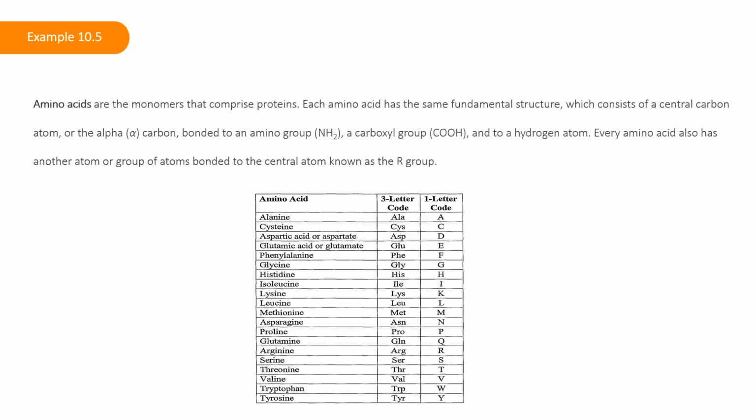Amino acids are the monomers that comprise proteins. Each amino acid has the same fundamental structure, which consists of a central carbon atom, or the alpha carbon, bonded to an amino group, a carboxyl group, and to a hydrogen atom. Every amino acid also has another atom or group of atoms bonded to the central atom known as the R group.